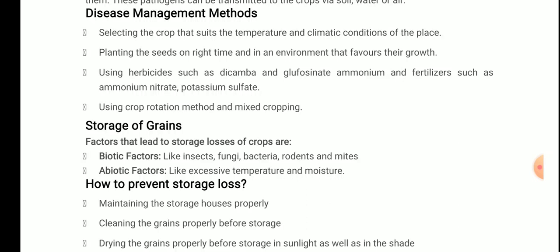For example, biotic factors can act as pests, weeds, or disease causing agents also, and they can feed on the stored grains. So, biotic factors and the abiotic factors.